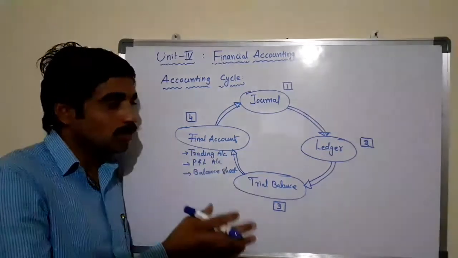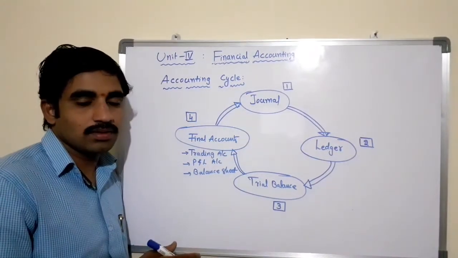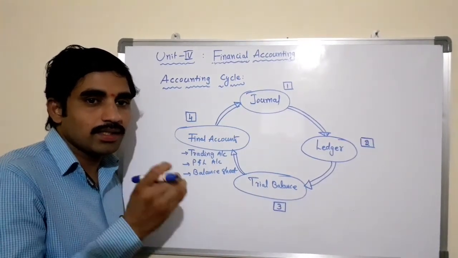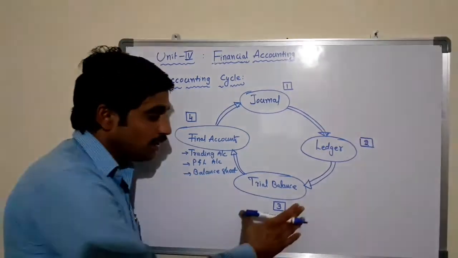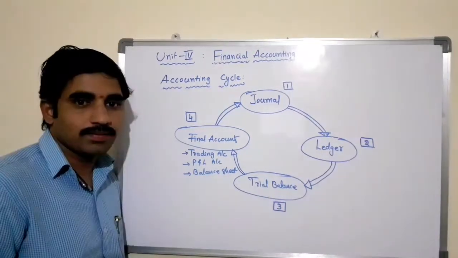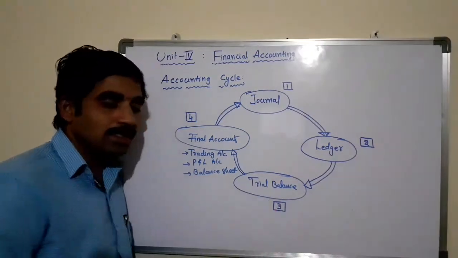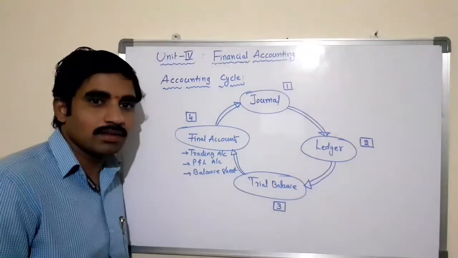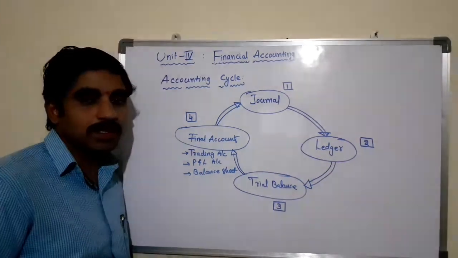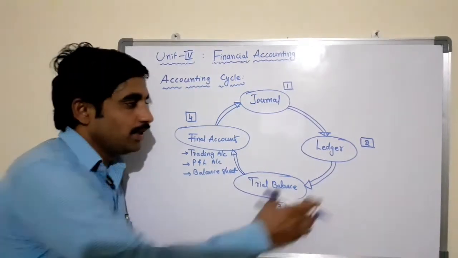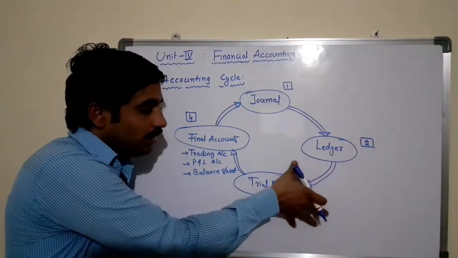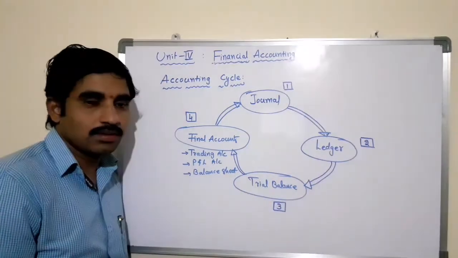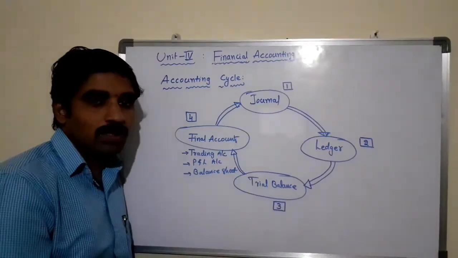After closing the ledger book accounts, by using the closing balances of the various accounts in the ledger book, we need to prepare the trial balance. Trial balance is a statement which the company prepares with debit and credit columns. Based on the closing balances, we post in the respective column.